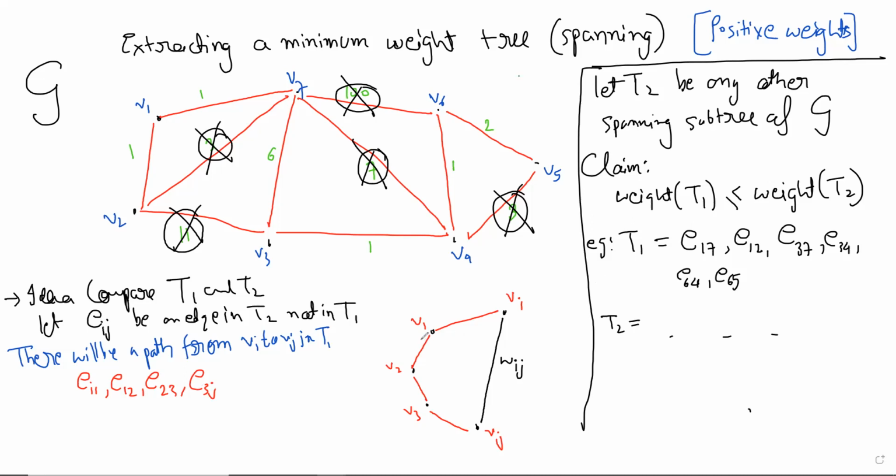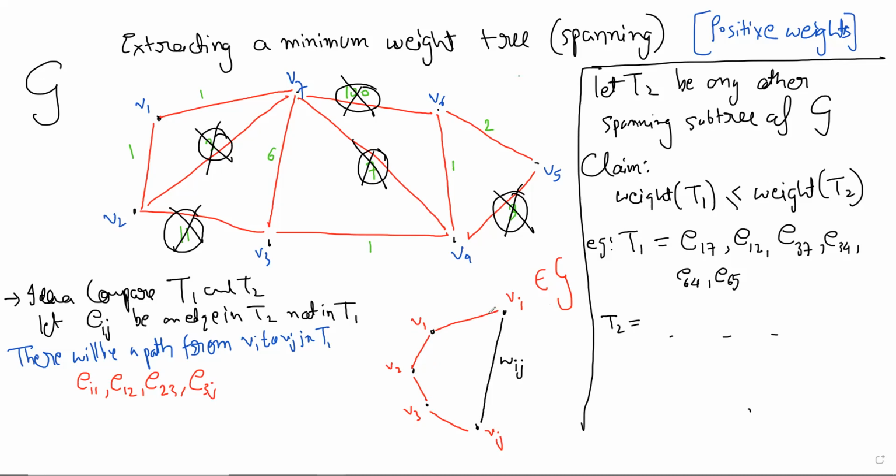Remember, this entire cycle that we get now is there in G. Isn't that right? Because T2 is picking things from G, T1 is picking things from G. See, this H could also be in G, could also be in T2. This could also be in T2, right? Not saying that's not, but it is in T1 definitely, but all of it is in G. So this entire cycle is in G.